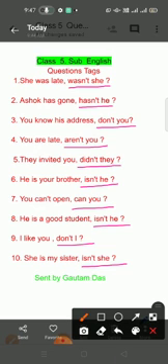Earlier, I taught you how to make interrogative sentences. In question tags, if the first half is positive, then the remaining part will be negative.